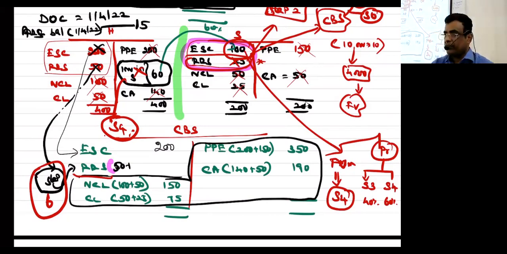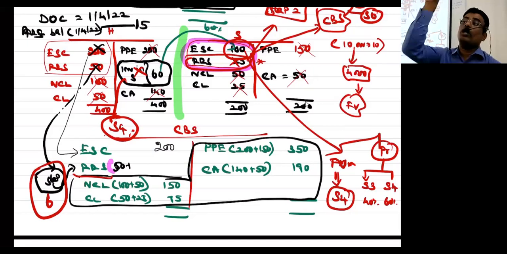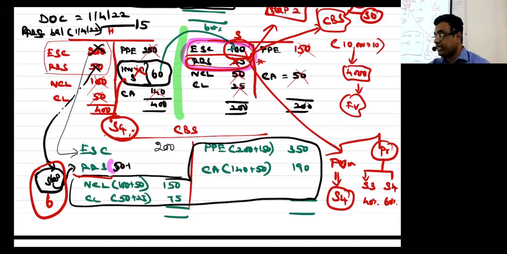Okay, now repeat. Step 2 analysis is done. Post acquisition profit of holding company goes to step 6. Post acquisition profit of NCI goes to step 3, irrespective of fair value method or proportional method. The only question that arises is that these methods play a role only for the pre acquisition profit. Correct? Okay, fair value method.